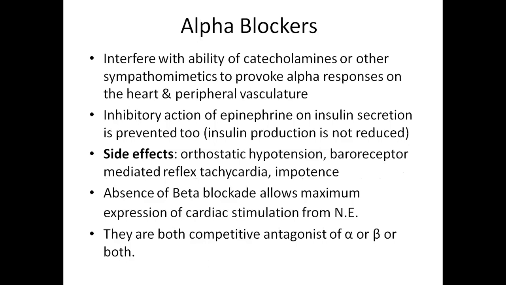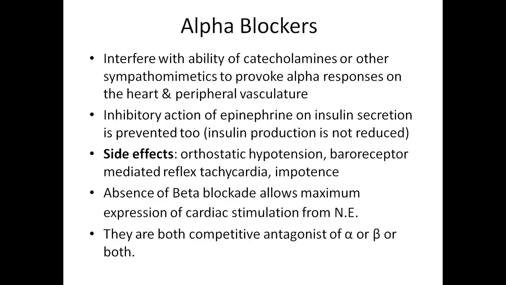So coming to alpha blockers. Alpha blockers interfere with the ability of catecholamines or other sympathomimetics to provoke alpha response on the heart and peripheral vasculature. These have inhibitory action on ephedrine and insulin secretion. Insulin secretion is prevented too.